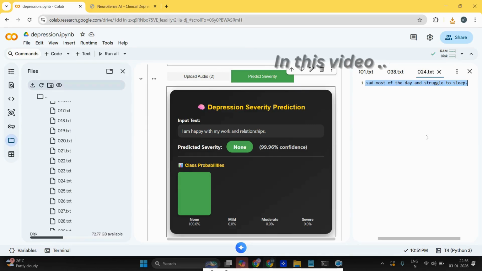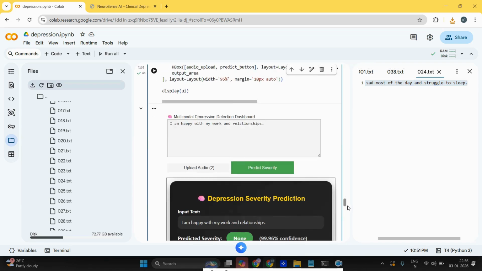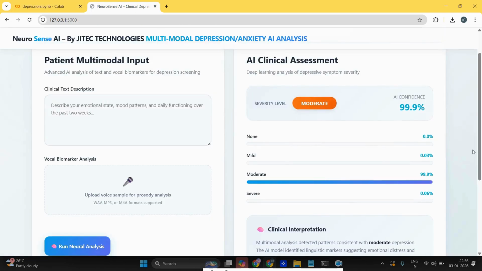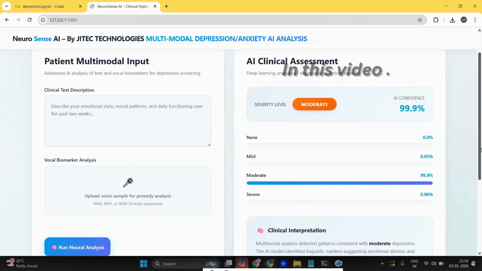So like that, we can use it for any kind of audio and text. If you want, we can use only audio or only text. Also, in future we will be able to add video too, so we'll be speaking in the video and it will automatically analyze the depression levels.